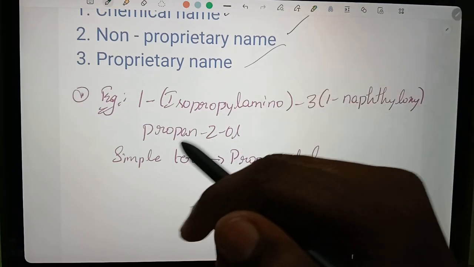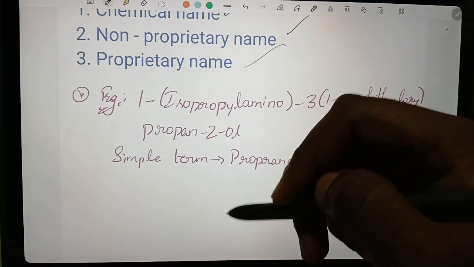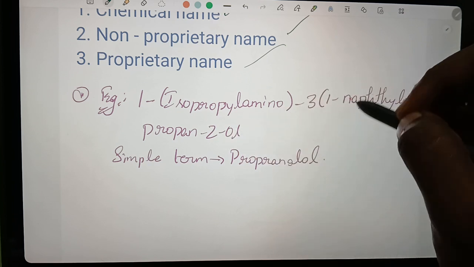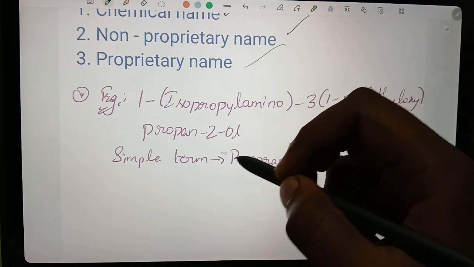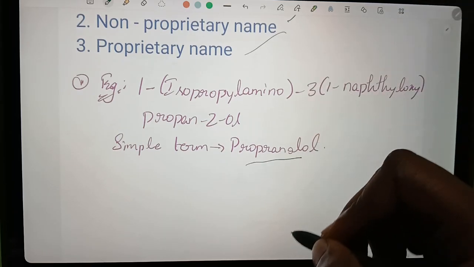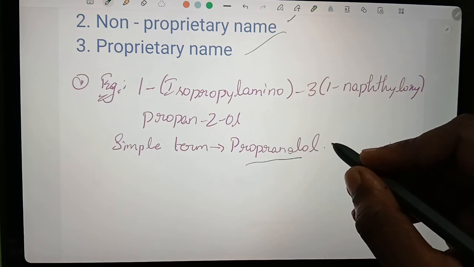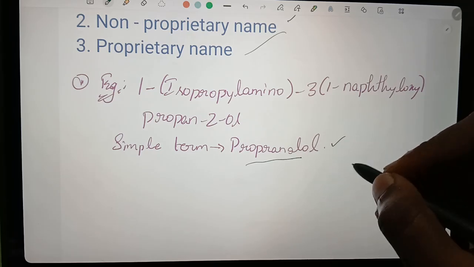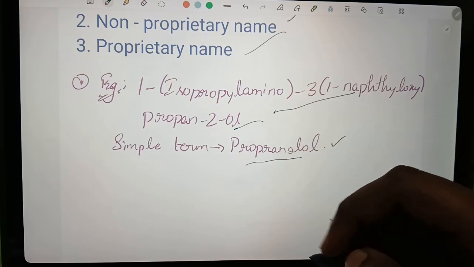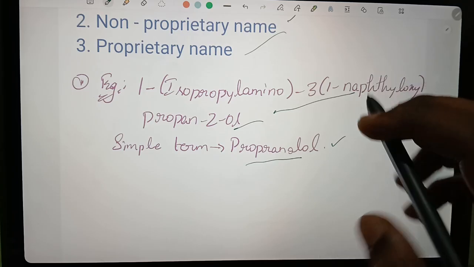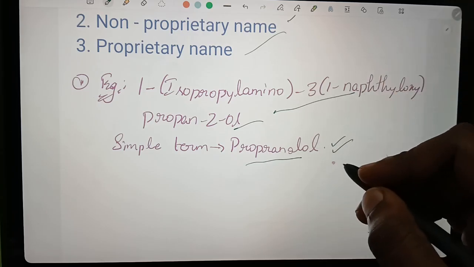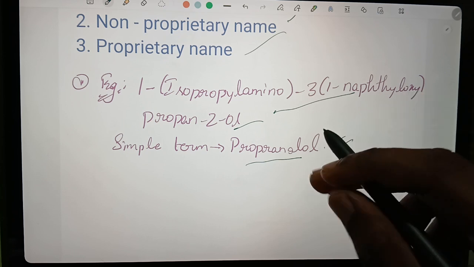And coming to the drug nomenclature, there are three names for a drug: chemical name, non-proprietary name, and proprietary name. Coming to the chemical name, for example, 1-isopropylamino-3-(1-naphthyloxy)propan-2-ol. This is the chemical name for the drug propranolol. Telling propranolol is so easy, and we cannot say this full name every time, so the chemical name is only for recognition. But we mostly use the proprietary name or the non-proprietary name, propranolol.